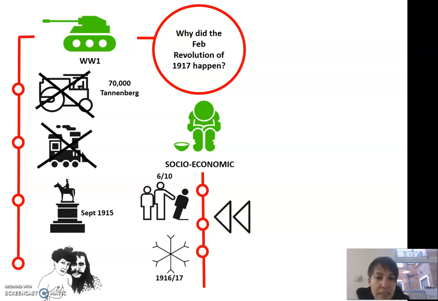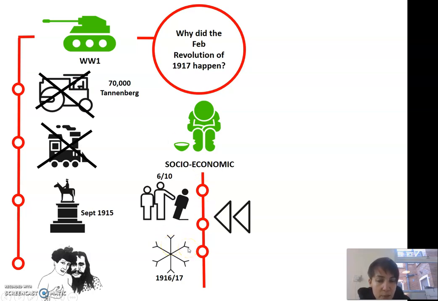Combined with the already backwards economy, the winter of 1916 to 17 was particularly harsh. With all the snow, the trains couldn't run, which further compromised the distribution of food to the soldiers and also to the people at home.